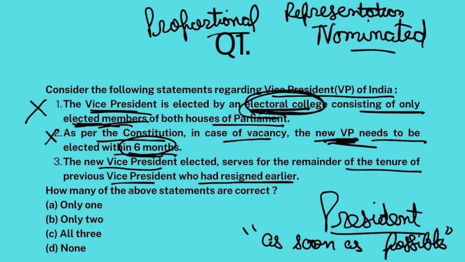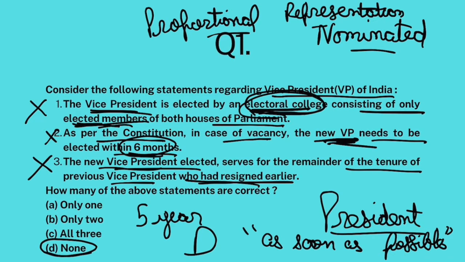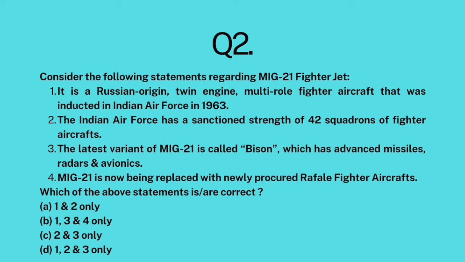Now, as soon as the new VP is elected, he serves for a full 5-year term, not the remainder period. So this is also false. No statement is correct. The answer is D. All right. Now, question number 2.